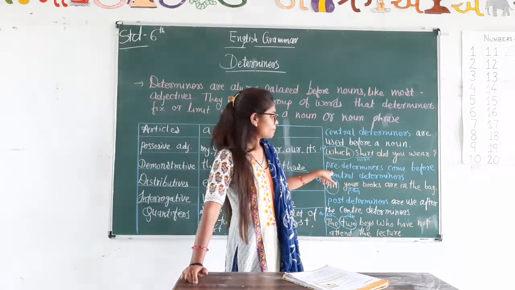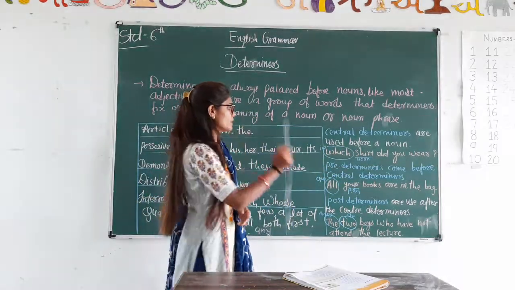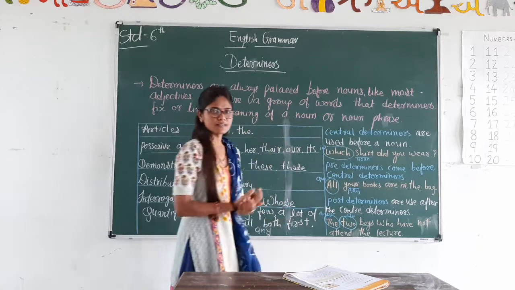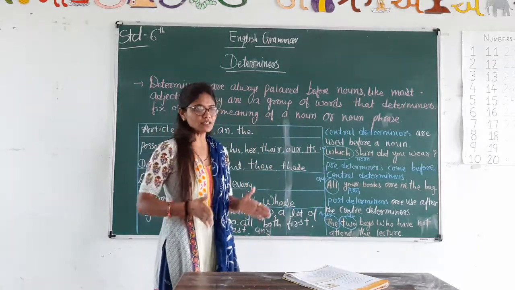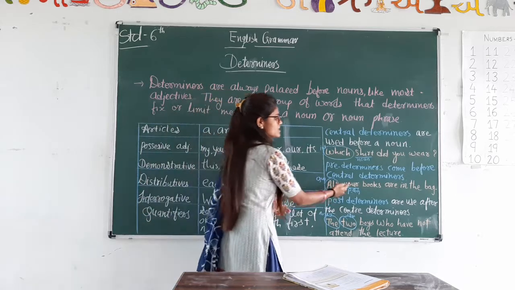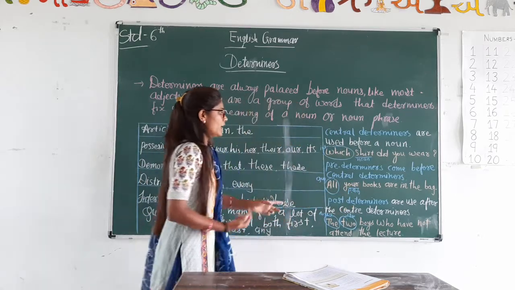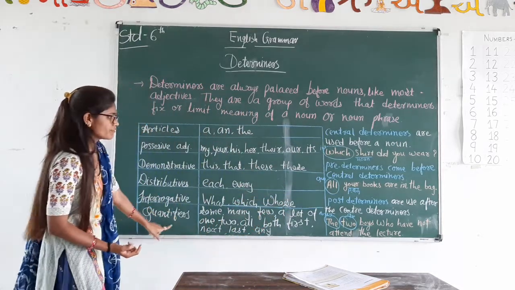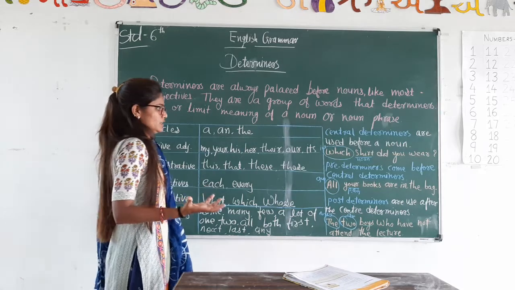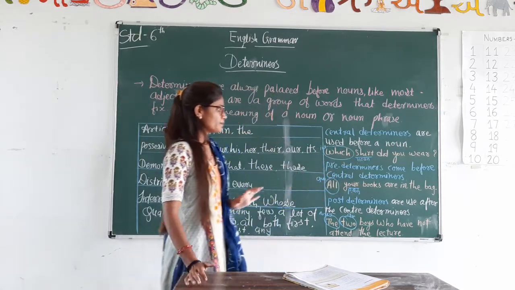And then predeterminers. Predeterminers come before central determiners. Now predeterminers always come before central determiners. So here your is a possessive adjective, the central determiner, and all comes in quantifiers. It's called मात्रा में दिखाना. All your books are in the bag.